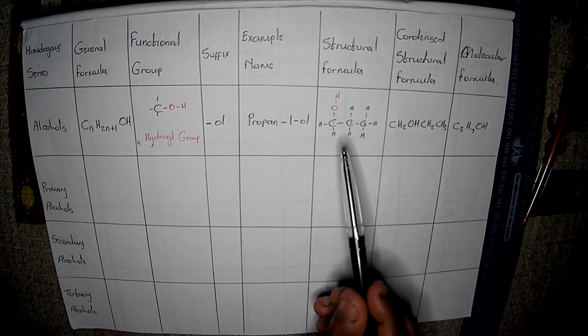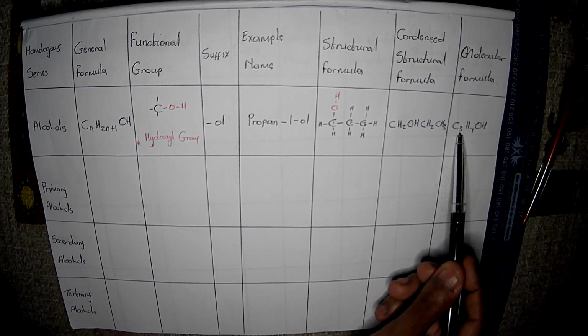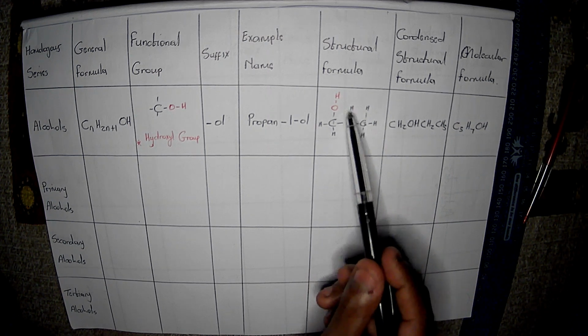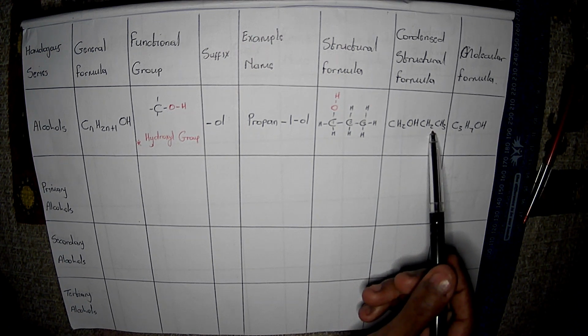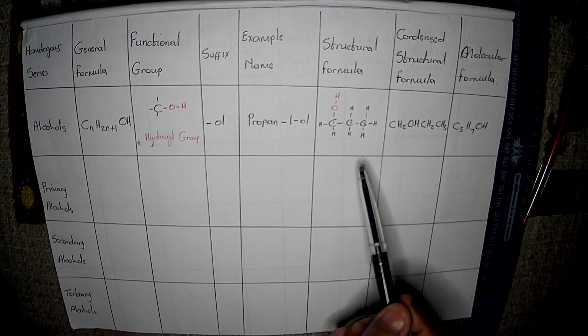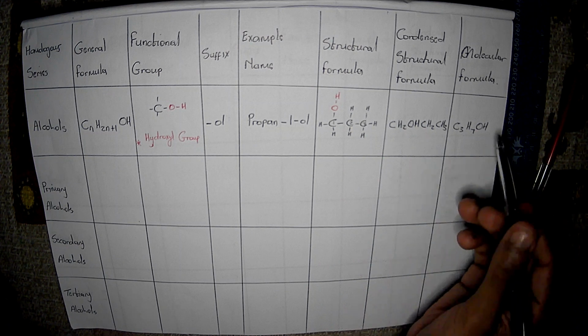Let's confirm that, right? We have 1, 2, 3 C. And our H, we have 1, 2, 3, 4, 5, 6, 7. 2 plus 2 is 4, plus 3 is 7, right? Remember, this OH comes at the end. And how many OHs do we have? We have 1, and 1 on the side. Okay, I think we got this.